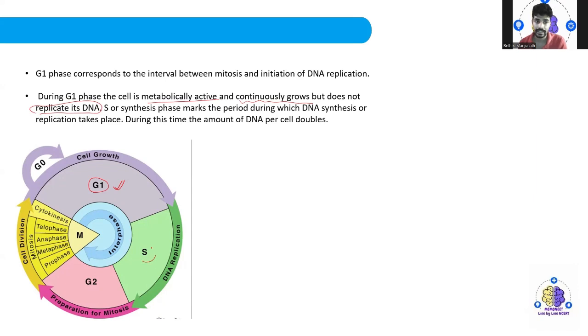So next is the S phase, or synthesis phase, which is marked as the period during which the DNA replication takes place. In G1 phase, you will observe only cell growth. You won't see the DNA replication. Where exactly we are going to observe the DNA replication is in the synthesis phase. During this time, the amount of DNA per cell gets doubled.